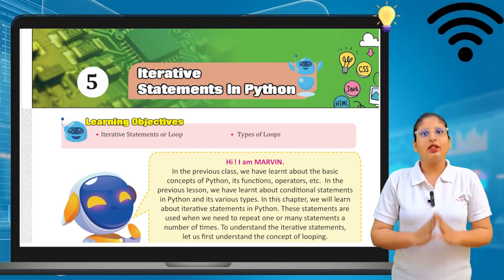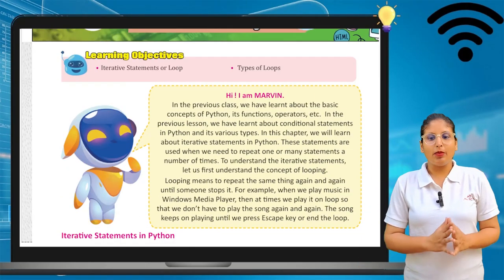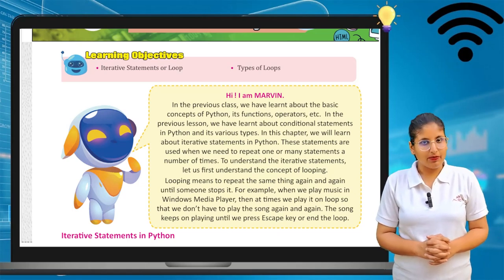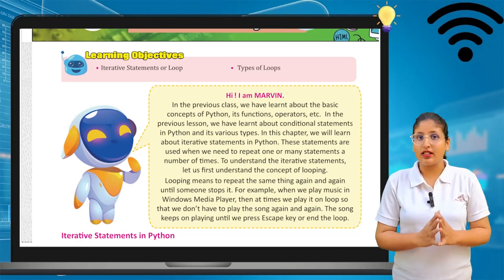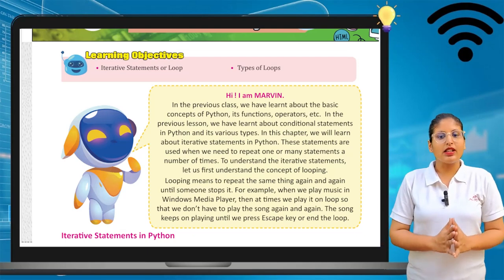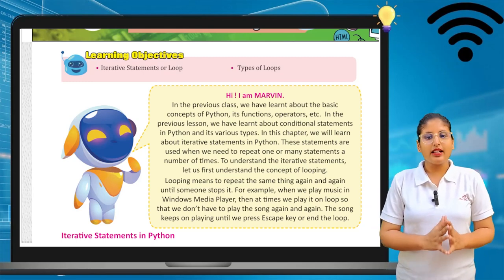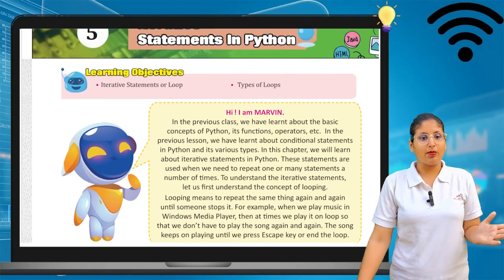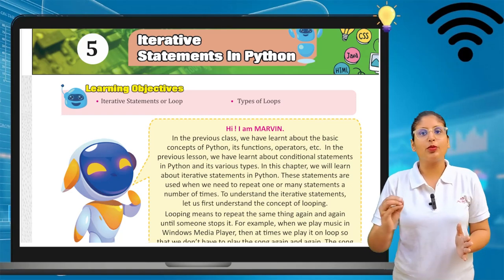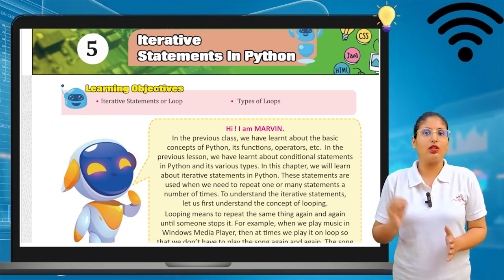Let's see what Python programming is. In the previous class, we learned about the basic concepts of Python, its functions, operations, etc. In class 7th, we discussed all these features, the functions and their operators. In the previous chapter, chapter number 4, we discussed conditional statements in Python and their various types, and what conditions are. According to the condition, the Python program works. Whatever condition you give to the program, it works on your function.